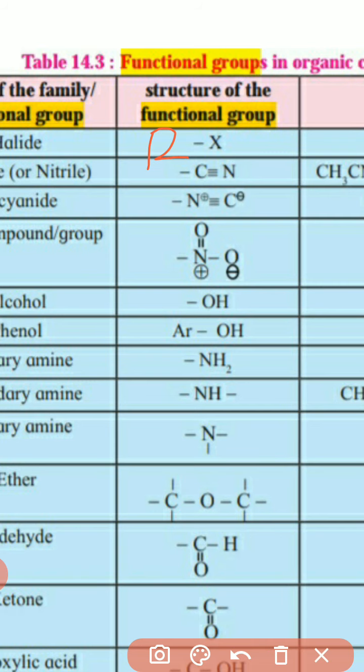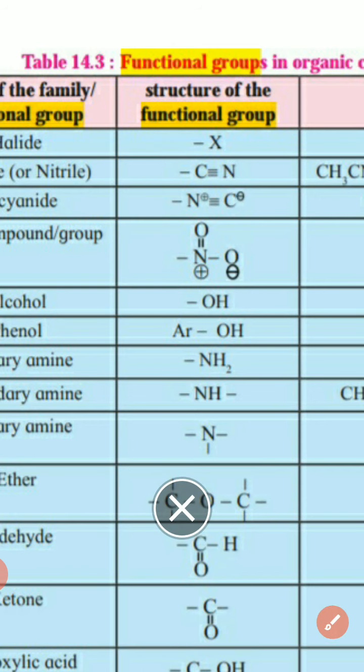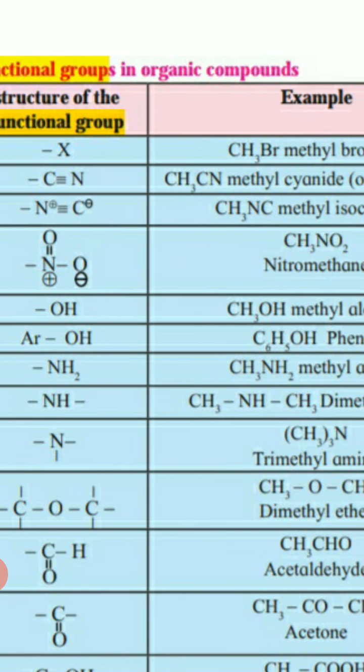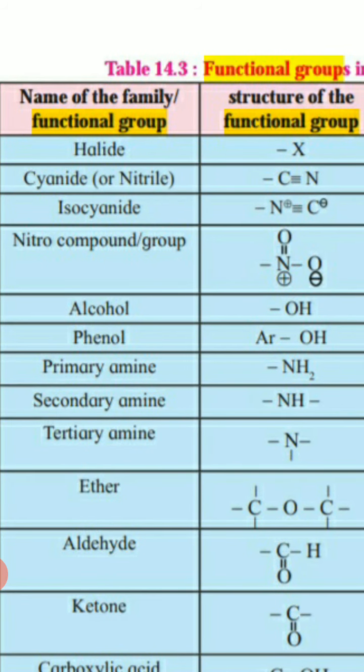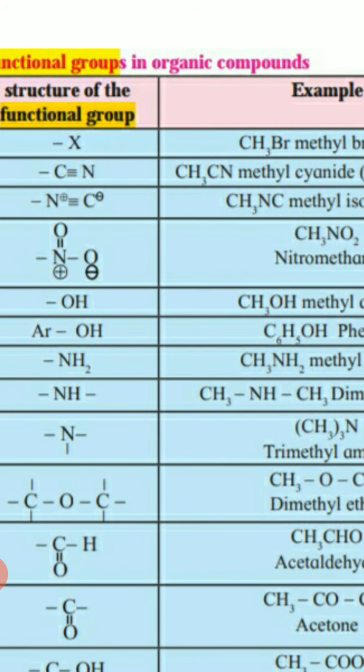Here also I can write ROH, here H, here R. So this will be the structure, RX, that is CH3Br. Next is cyanide, isocyanide, C triple bond N, that is the cyanide. Now understand, in all examples there is CH3 or C2H5 or C3H7, meaning in all functional groups an alkyl group is present.